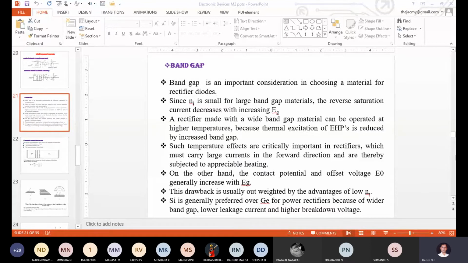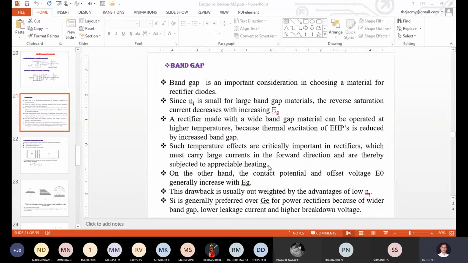So this is one advantage of choosing a very large band gap semiconducting material for the fabrication of a PN junction diode. At the same time, you people can ask questions to me. When you are choosing this kind of PN junction diode, will the power dissipation be there or not? Yes, obviously it will be there. The power dissipation will be within the range of less than the damaging conditions. It will be there, but it will be very less. So these two advantages we are going to get when we are choosing that kind of PN junction diode.